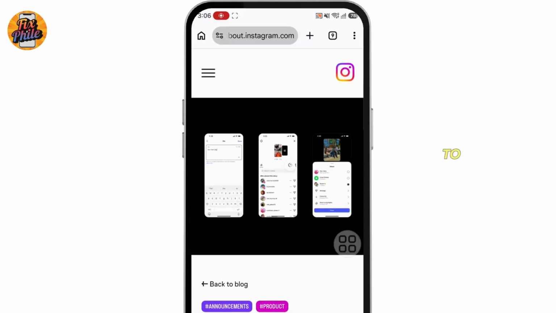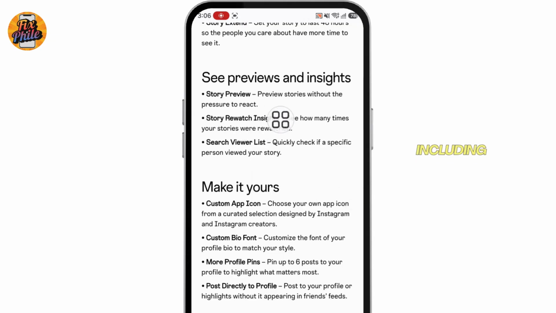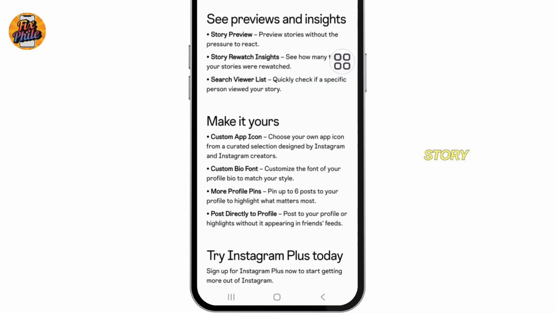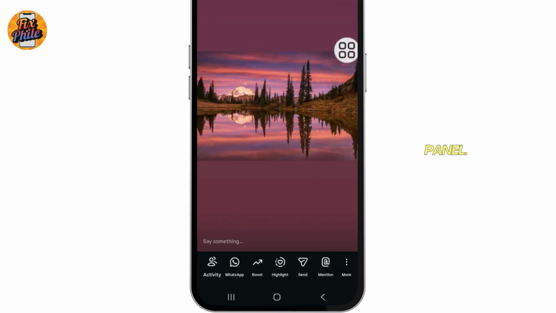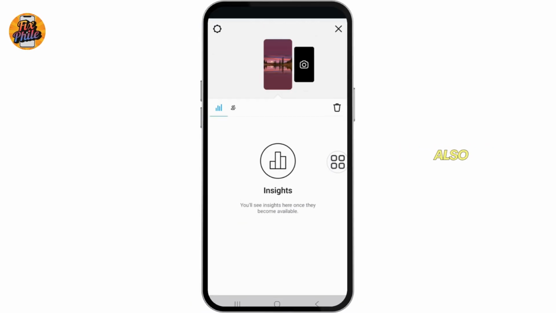However, if you have access to Instagram Plus, you may be able to view additional story insights, including rewatch counts. To check this, open your story and swipe up to view the Story Insights panel. Here, you may see advanced analytics, including viewer activity and rewatch information. Some versions also include a search feature to quickly find specific viewers and see additional engagement metrics.